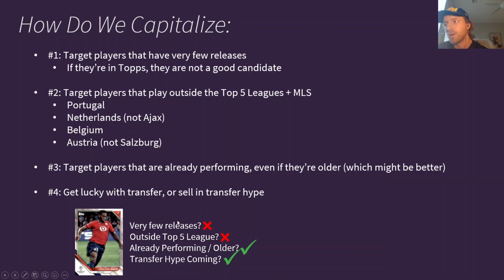So let's talk about how this checklist would work out for a guy like Jonathan David, who, at least in my initial thoughts, would be a really good option for this for a couple of reasons. But once you start thinking about what sets he's in, it's probably not a great idea. So Jonathan David, is he in very few releases? No, he's in Topps. So he's going to be in pretty much every single product for the rest of the year, and he's going to have a massive amount of print runs. Is he outside the top 5 leagues? No, but he doesn't play for a top mainstream club in the French league. He plays for Lille, so some of his performance gets masked by the fact that nobody cares about Lille.